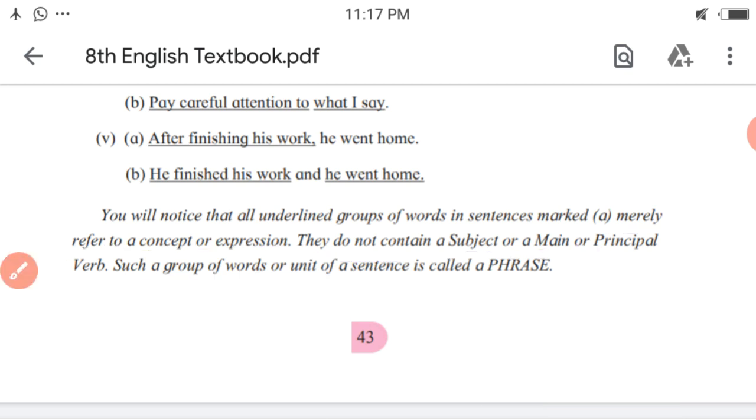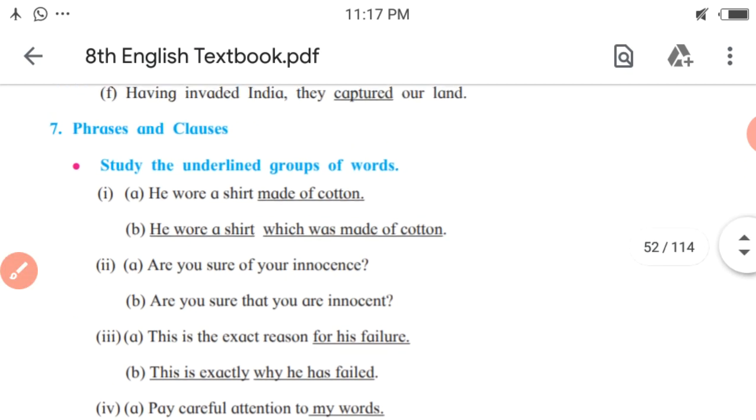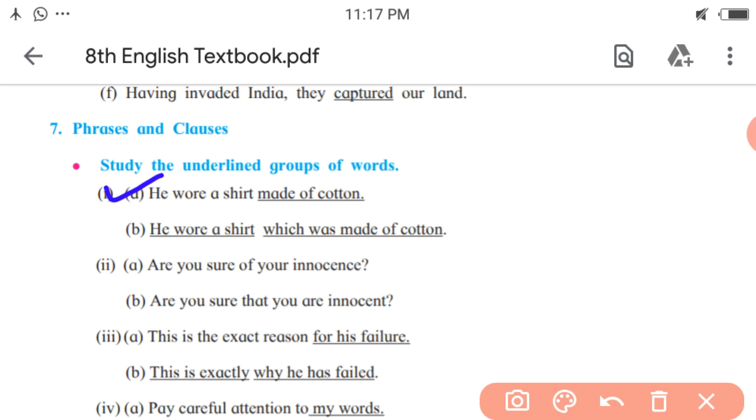So, here in the first example, sentence A includes a phrase, made of cotton. Why is it so? Because this group of words doesn't include any subject. There are three words: made of cotton.